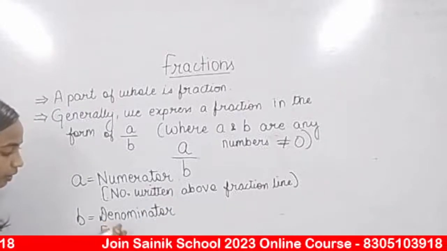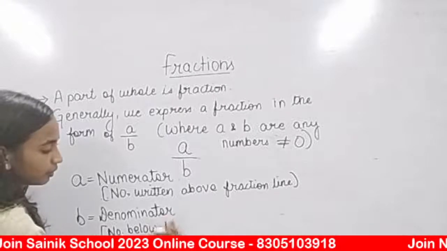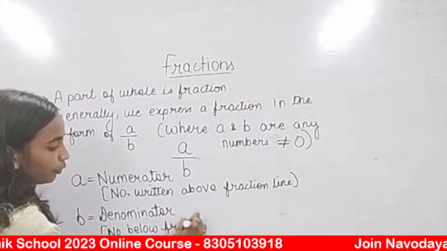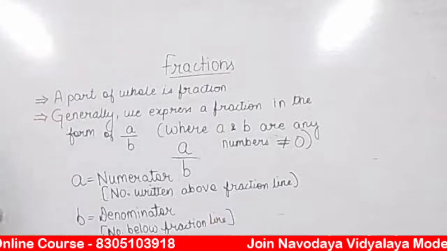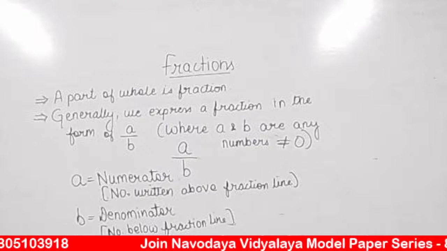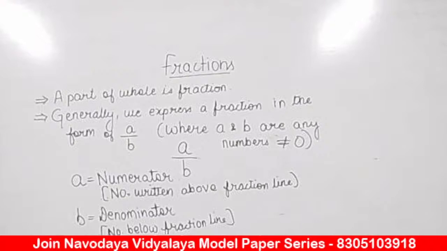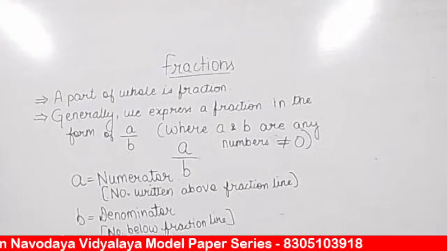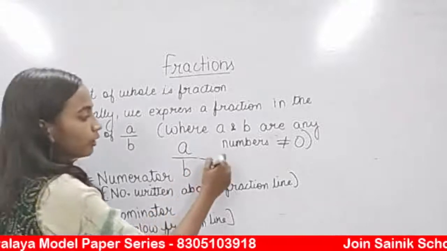Okay, the number below fraction line is called denominator. Okay, so this we have to keep in mind. Center line is the bar, or we call it fraction line.